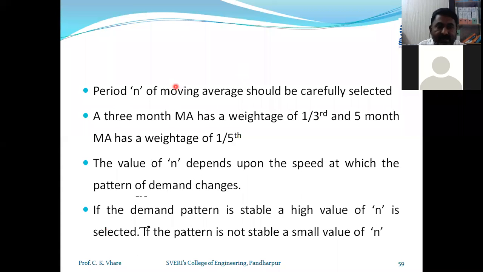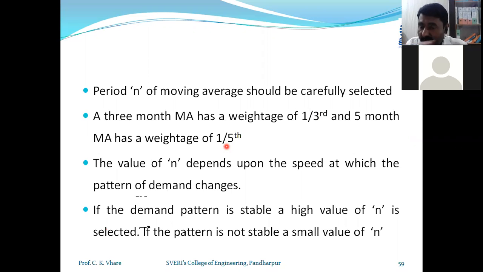In the simple moving average method, the period n of the moving average should be carefully selected. I have taken n as 3. A 3-month moving average has a weightage of 1/3, and a 5-month moving average has a weightage of 1/5. So here we have taken a 3 month average. What is the weightage for each month? I am dividing 3 demands by 3, so the weightage is 33% for the first month, 33% for the second month, 33% for the third month, or in fractions, 0.33, 0.33, 0.33.